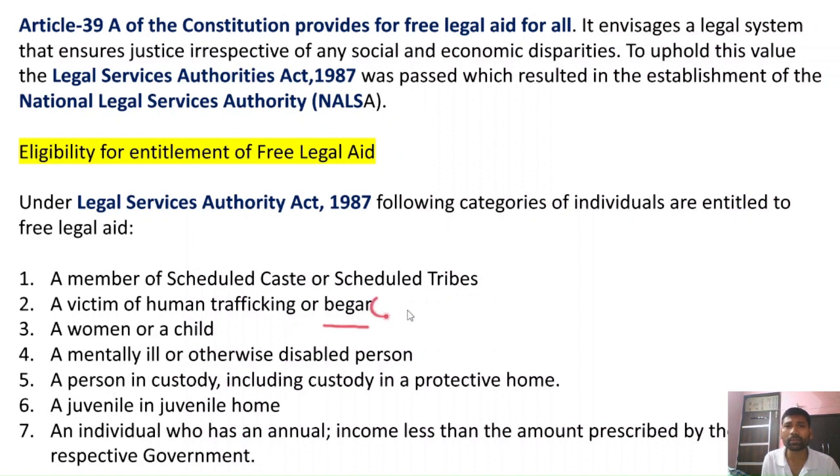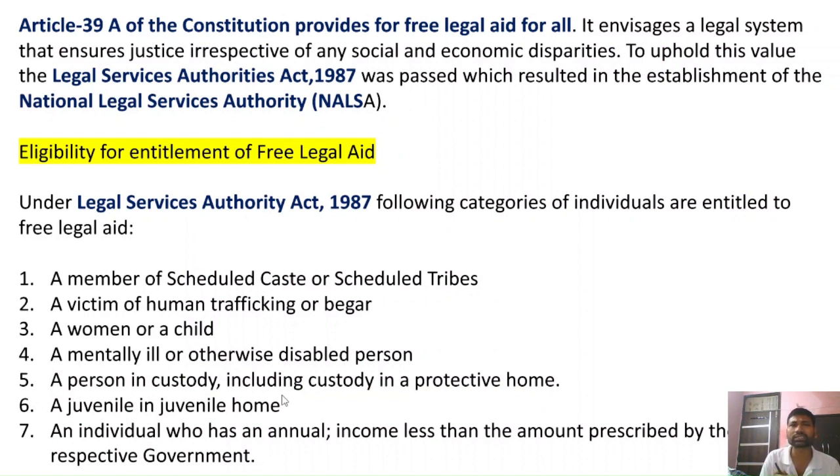Secondly, victims of human trafficking and beggar. Beggar means bonded labor, bonded laborers. So the Legal Services Authorities Act 1987 will also provide free legal aid to victims of trafficking and beggar, bonded laborers. Women and children are also considered vulnerable categories, and free legal aid will also be extended. Mentally ill and otherwise disabled individuals will also be eligible for this aid.